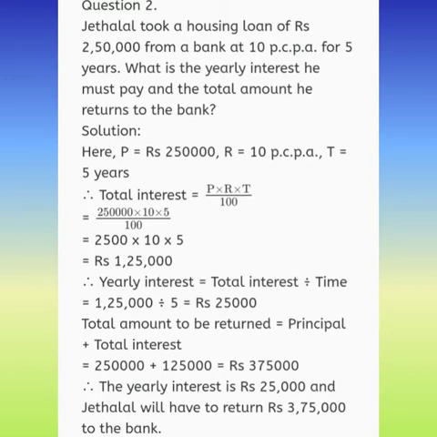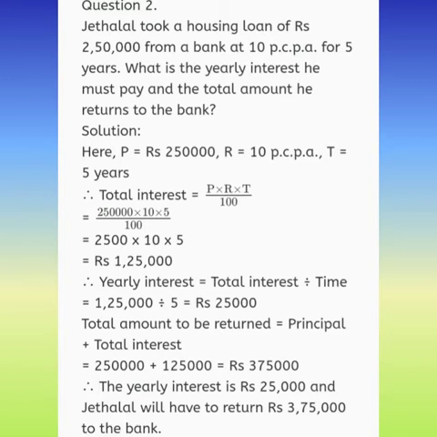Okay, so again the same formula, that is I is equal to P into R into T upon 100. So it is equal to 2,50,000 multiplied by 10 multiplied by 1 divided by 100. So why are we taking 1 over here instead of 5? Children, because first we need to find the amount of 1 year.